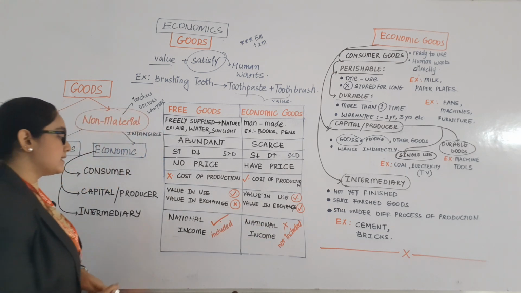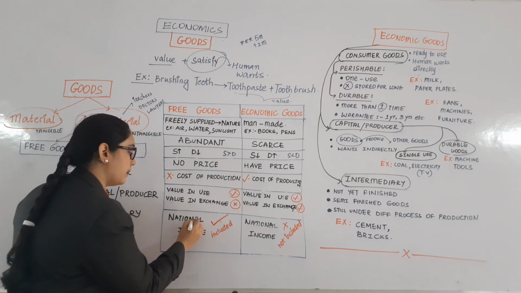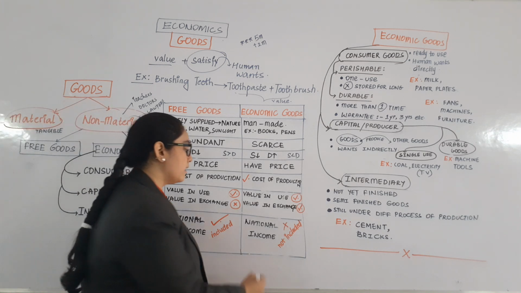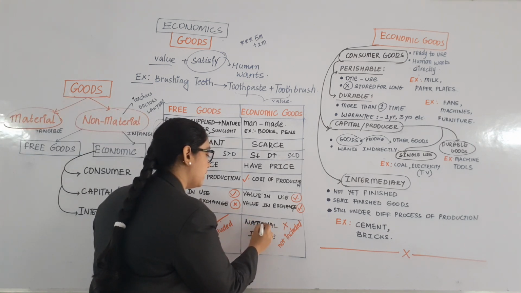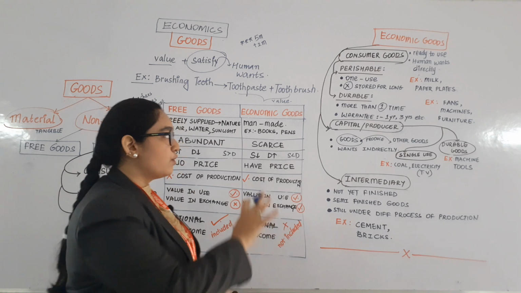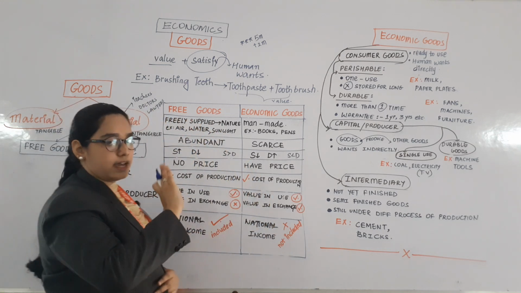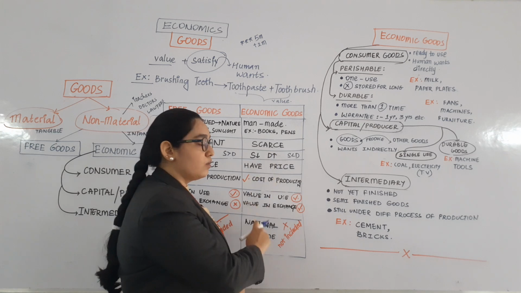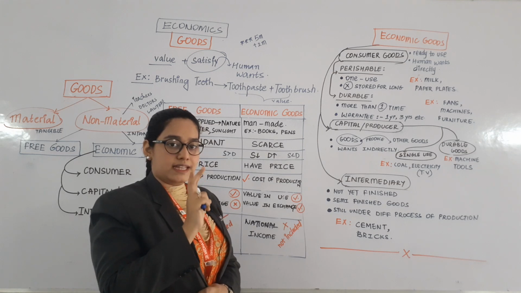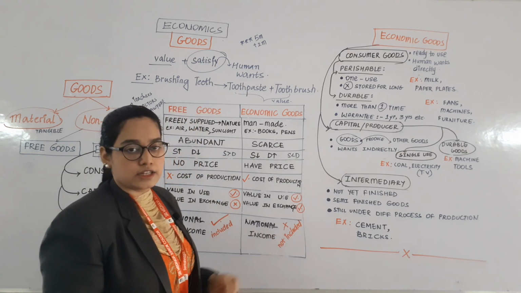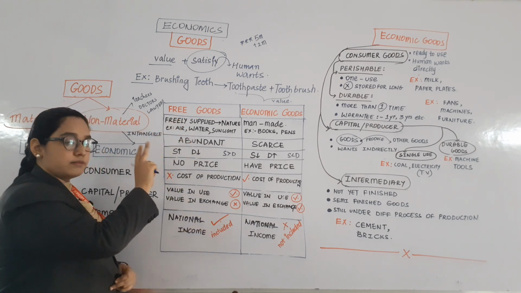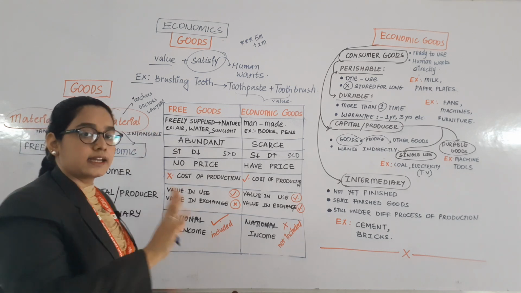The last point is they are included in national income. Free goods are not included in national income. National income means the income of the whole country. So for free goods, they are not included in national income, whereas economic goods are included, because by selling the products we are getting money. So money is nothing but income, right? So the topic free goods and economic goods differences are completed.